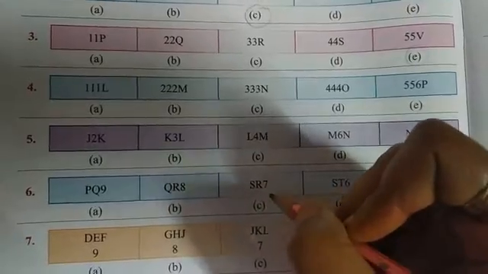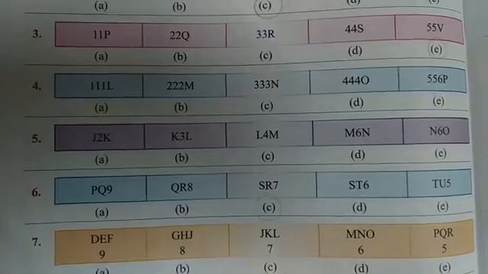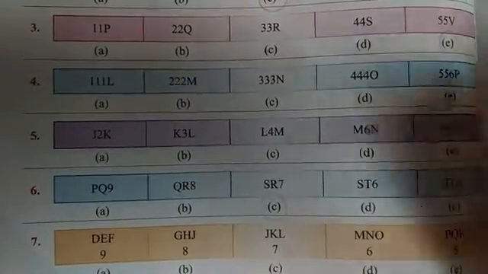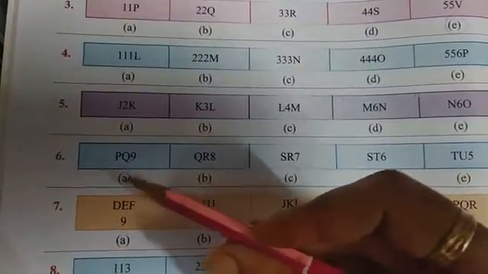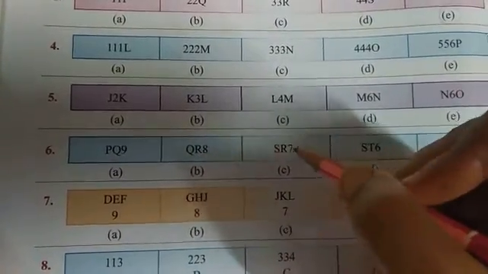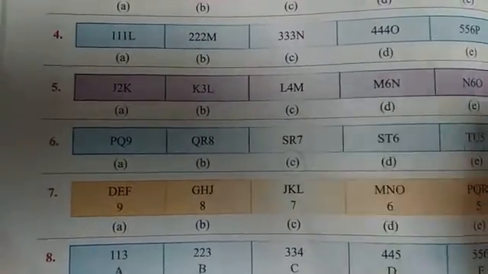So RS should be there, so you have to circle C, it is odd, as it is a continuing series. So after QR, you have to start from R, RS. So STU, ST, then TU.